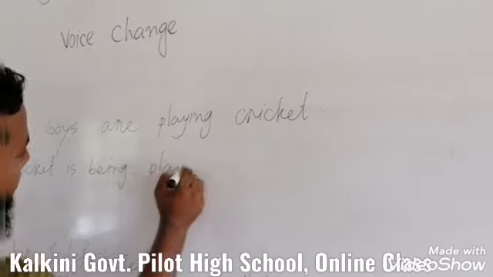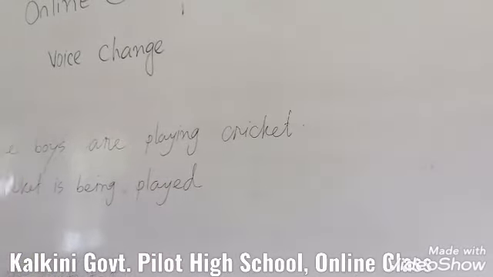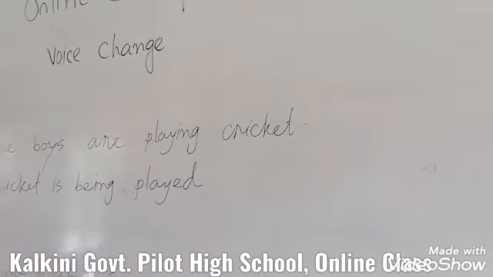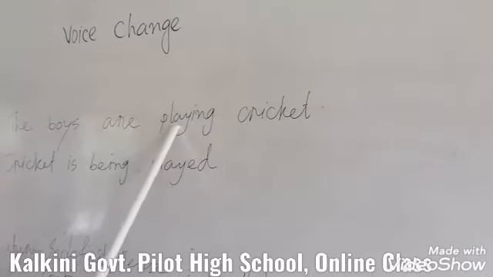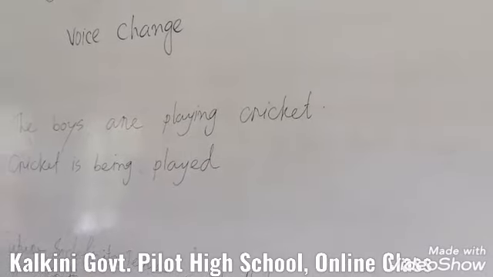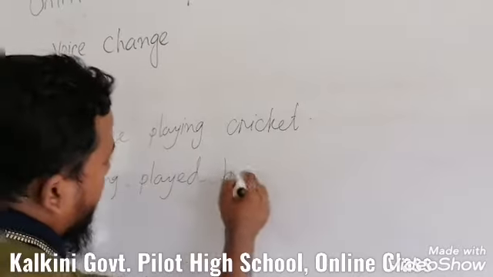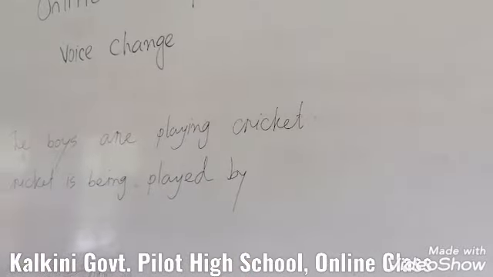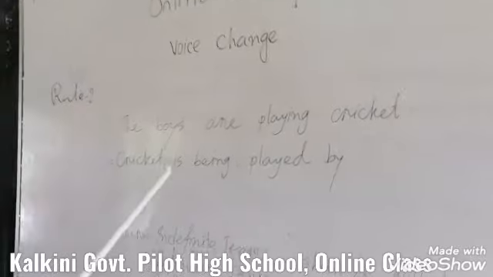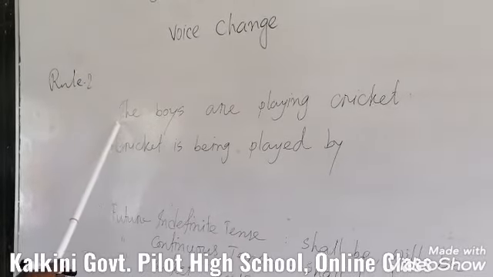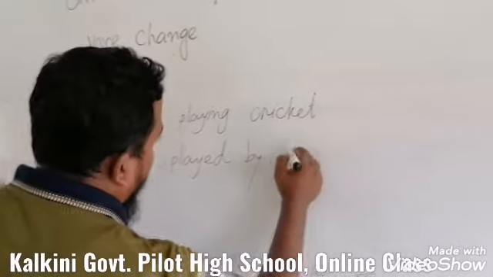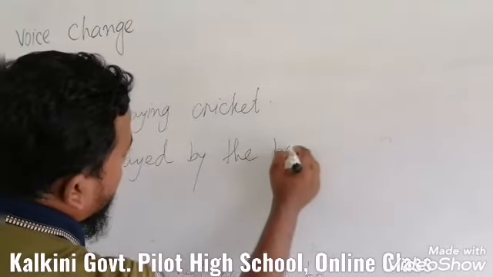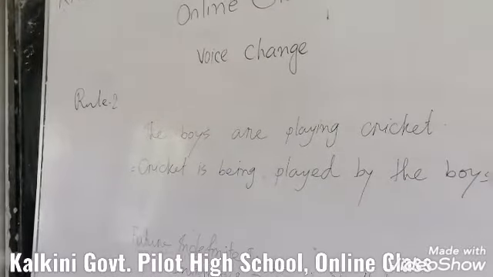Then you have to write the past participle form of the base verb, like play, then played. After that, you have to use the preposition by, and finally you have to use the subject of the active voice in the object form. So this is the passive voice, like this.